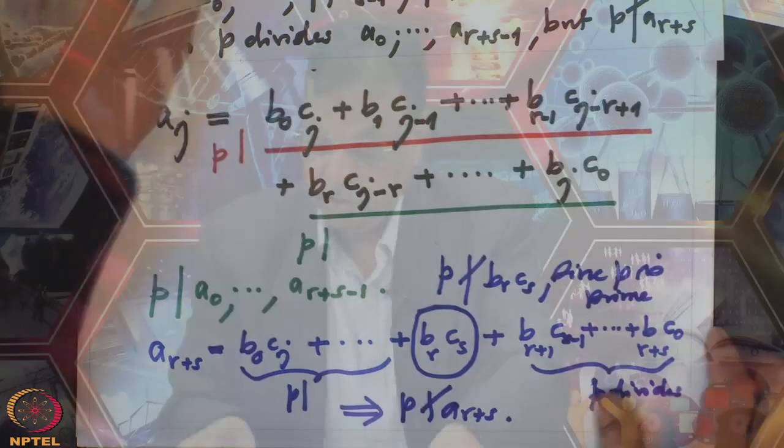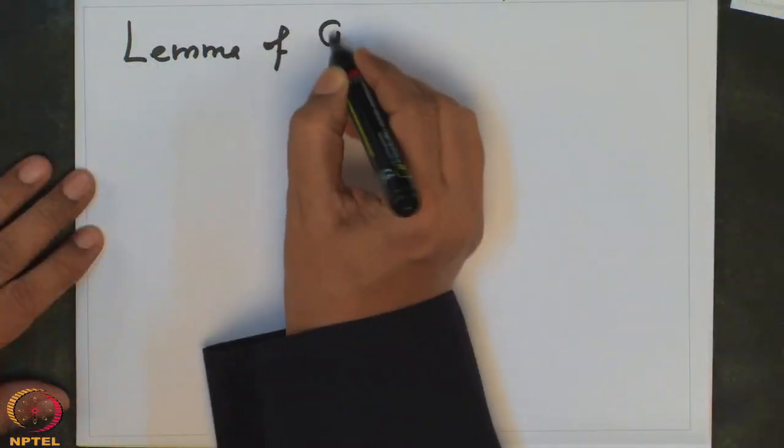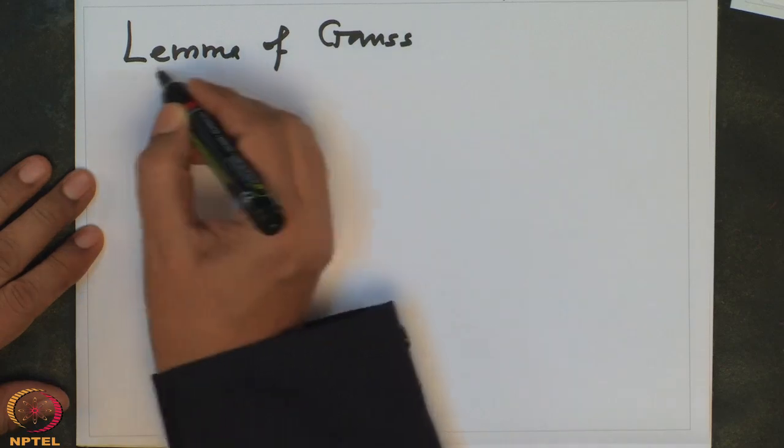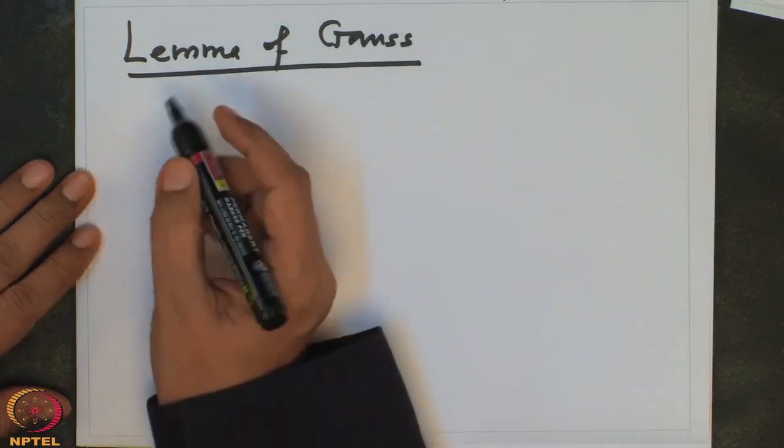So remember this. I will immediately use it to prove something nice. So this is the lemma of Gauss. What is it?